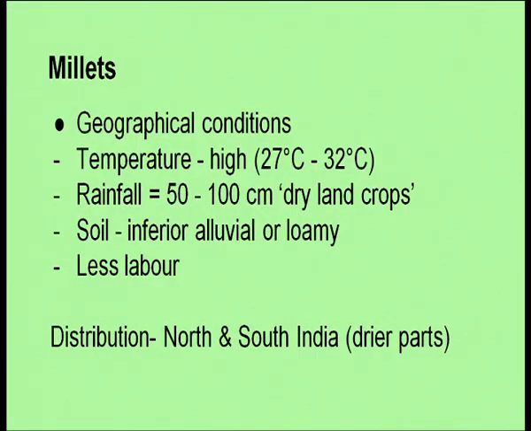Now, millets require a high temperature, that is 27 to 32 degrees centigrade. Rainfall should be between 50 to 100 centimeters, that is, they are dry land crops, you can say. Inferior alluvial or loamy soil is required, and less labor is required. The drier parts of North and South India grow these millets as food crops.